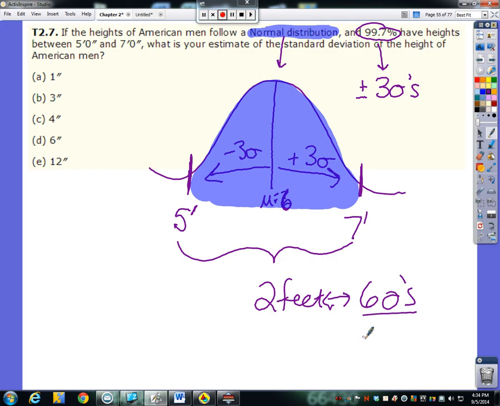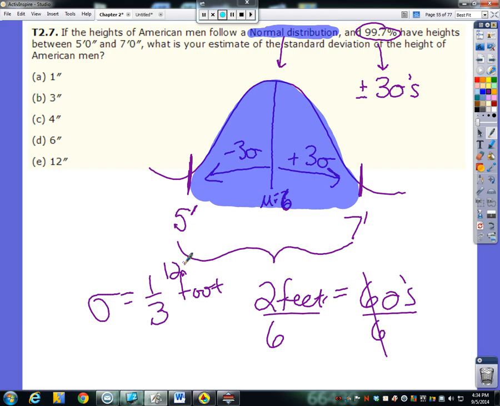That covers a span of 6 standard deviations. So if we want to know how much a standard deviation is worth, really I should have not put a biconditional sign there, but an equal sign. We could divide both sides by 6, and we could say a standard deviation is worth 1/3 of a foot. And a foot is made up of 12 inches, so 1/3 of 12 inches would give us 4 inches. 4 inches for a standard deviation, which is answer choice C.